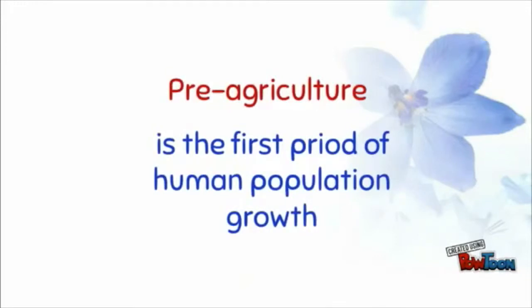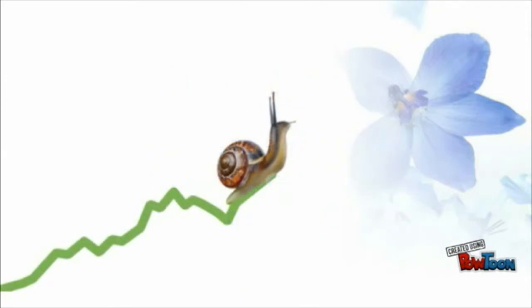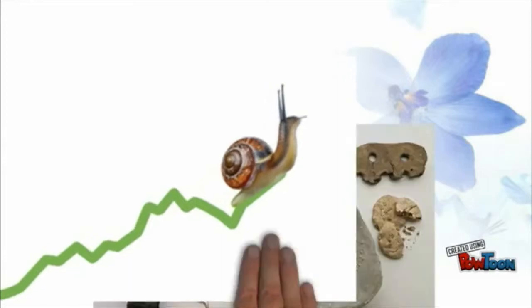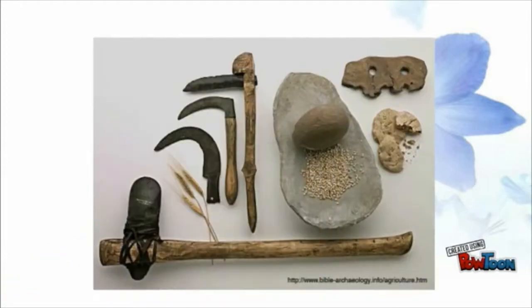Pre-agriculture is the first period of human population growth, considered anything before 20,000 years ago. At this time, although the population grew slowly, it was still increasing due to the development of tools.